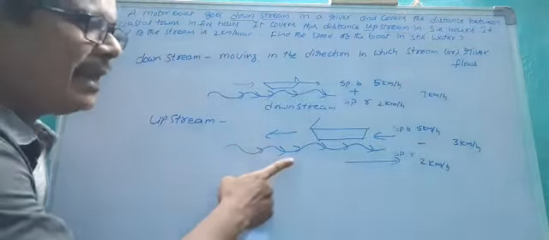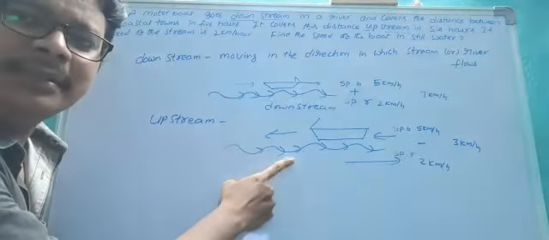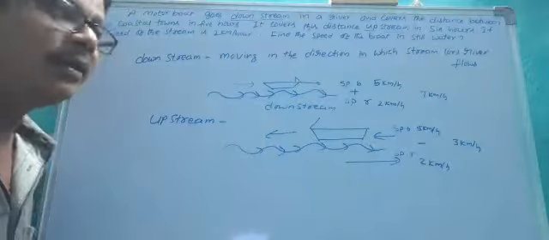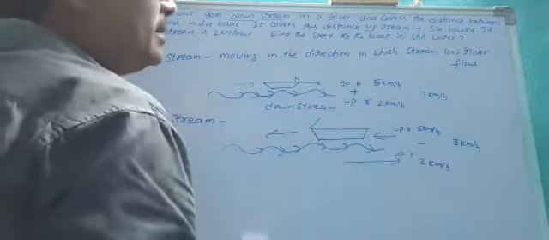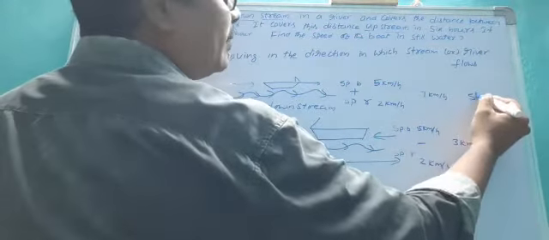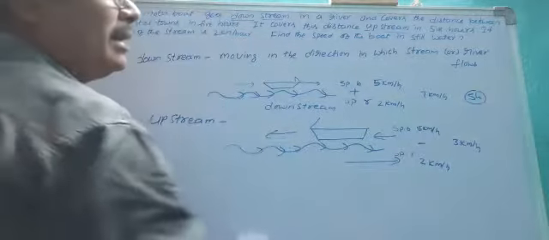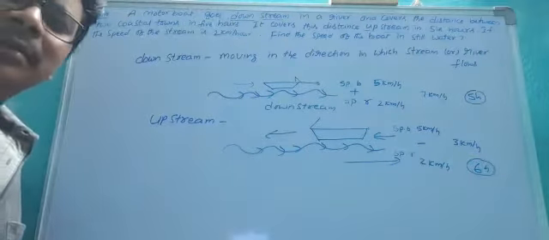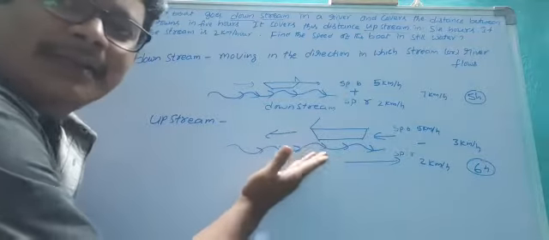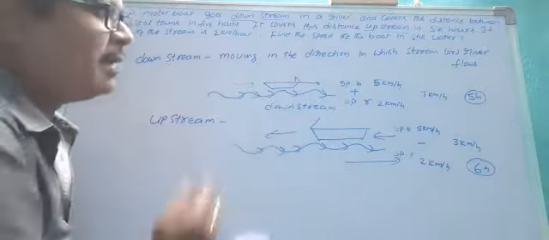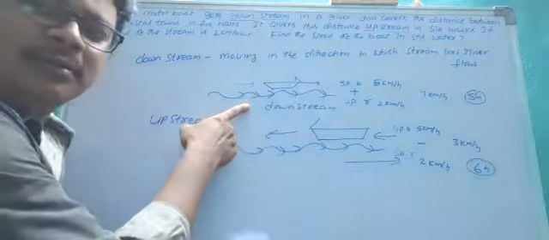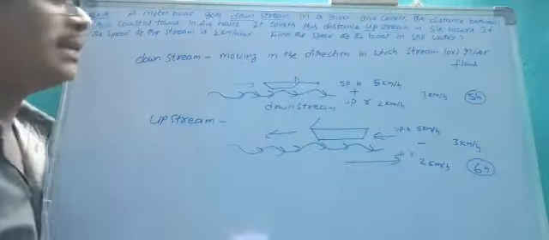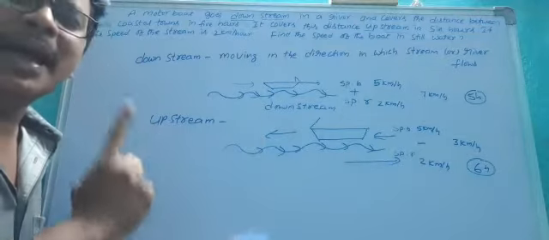That means in the second case it takes much more time in comparison with the first case. For example, in the first case it takes 5 hours, but in the second case it takes 6 hours, because they are in the reverse direction, whereas in downstream they are in the same direction. So it takes less time in one and much more time in the other. That is the difference between downstream and upstream.